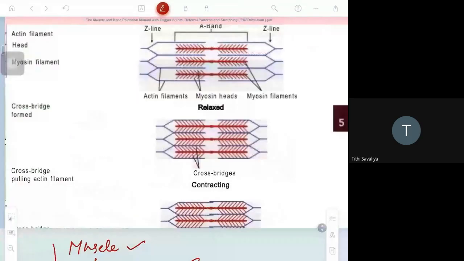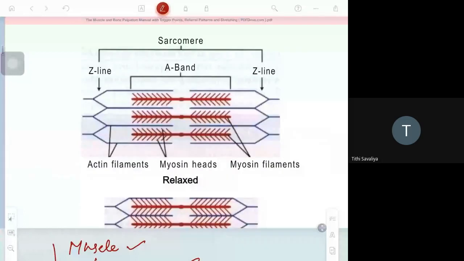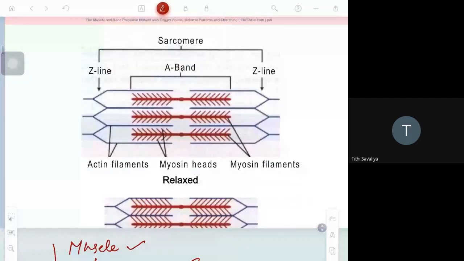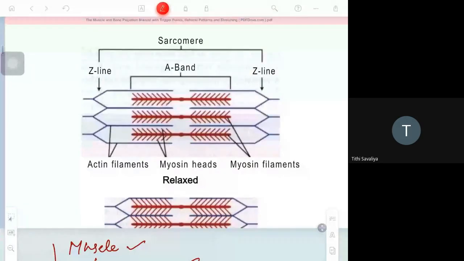So this is sarcomere. This thin line, in red color, is called actin. And what is this thick band? This is called myosin. So actin and myosin together is called sarcomere.